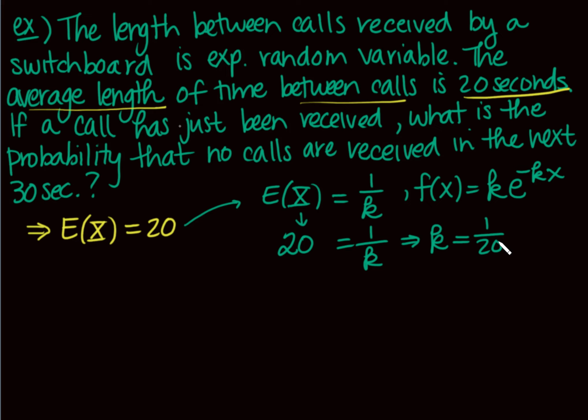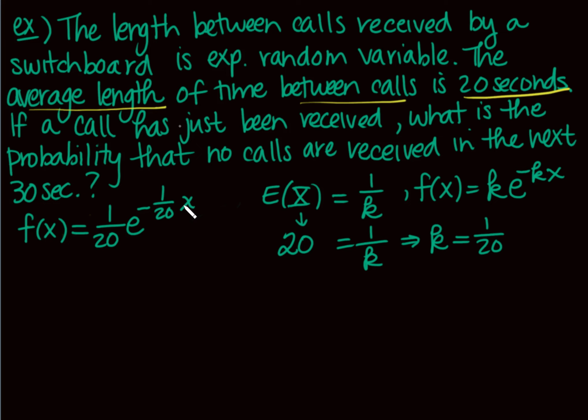All right, so this is good news. Let me erase a little bit of this because I'm going to need some room here. All right, so what I want to do then, I need to find my exponential density function. So my exponential density function then in this case is 1/20 e to the negative 1/20x.